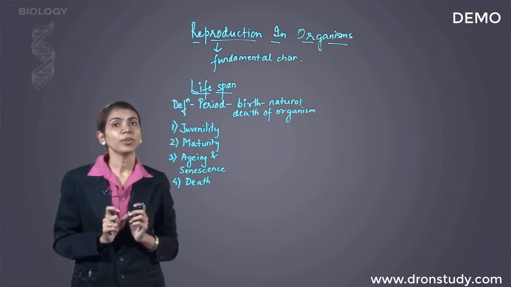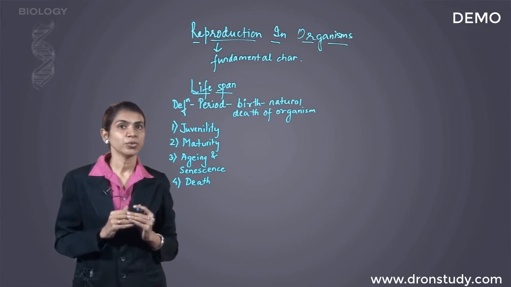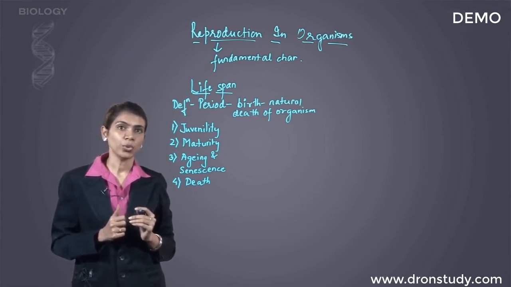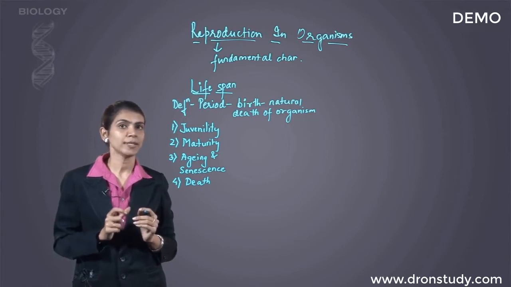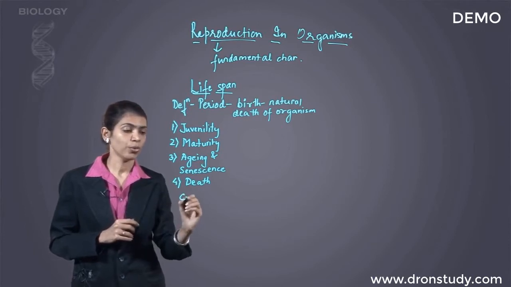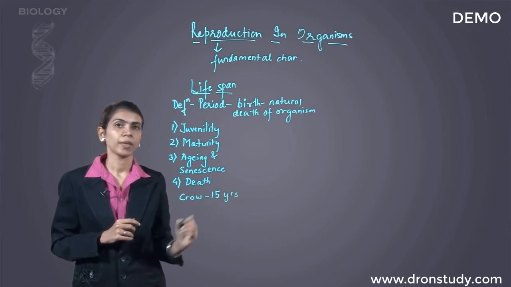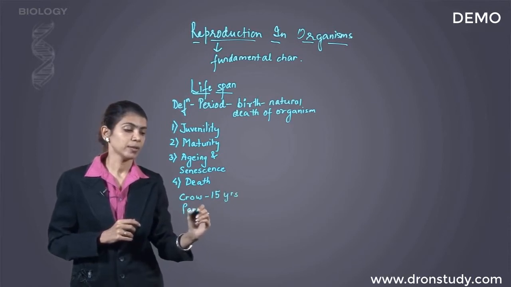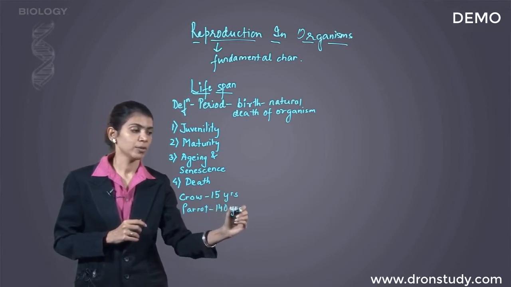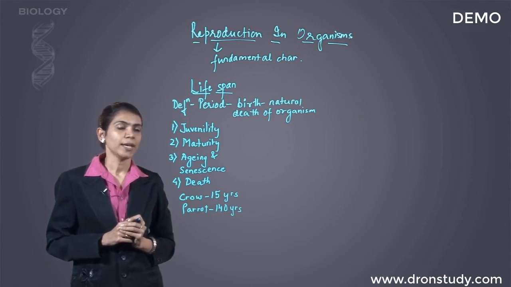Now, the lifespan of an organism does not depend upon the size of the organism. It has nothing to do with the size of the organism. For example, a crow and a parrot are similar in size, the size is almost the same. But the lifespan of a crow is 15 years, while that of a parrot is around 140 years. So the lifespan has nothing to do with the size of the organism.